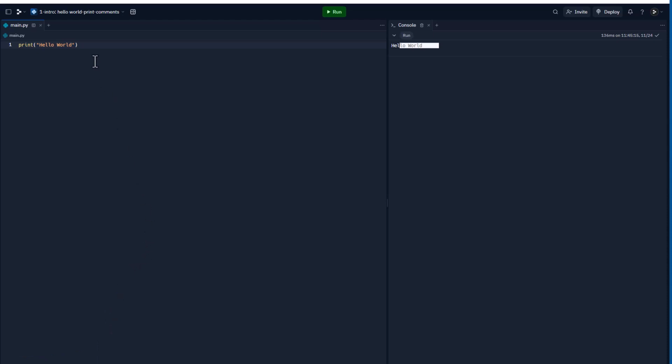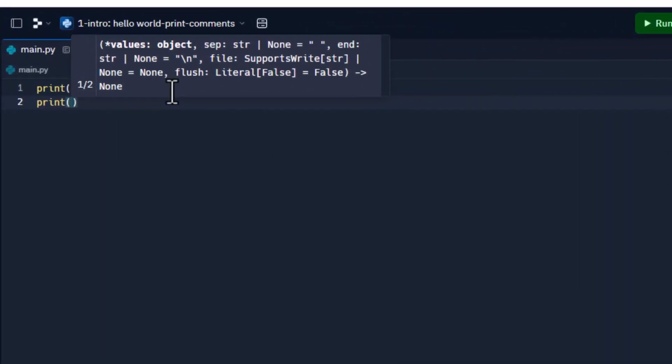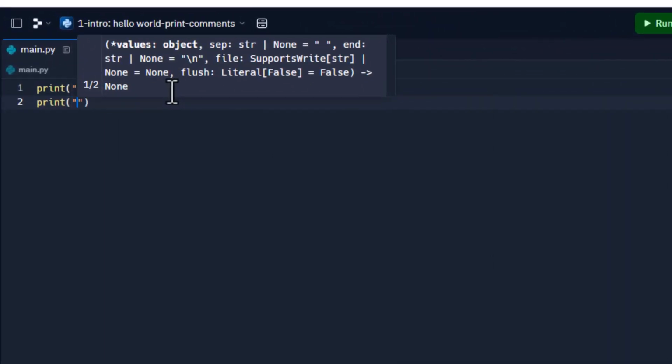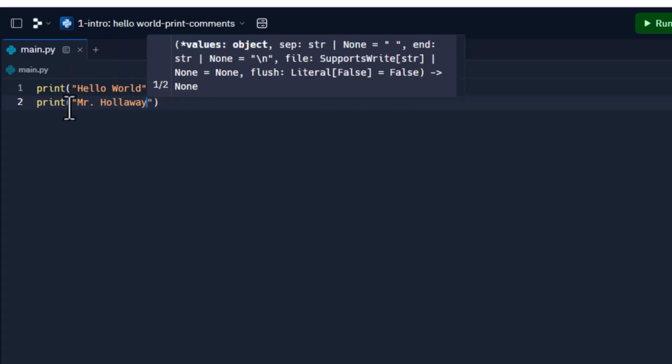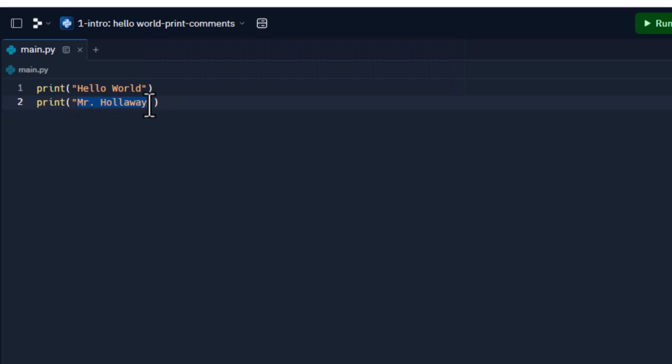All right. Now let's continue to talk about the print function. So the print function, you can actually put things inside of the function itself. So I can actually put my name. I could say Mr. Hollaway. Okay. And these are things that we call strings. So this is actually called a string, and we're going to talk more about that in a second.